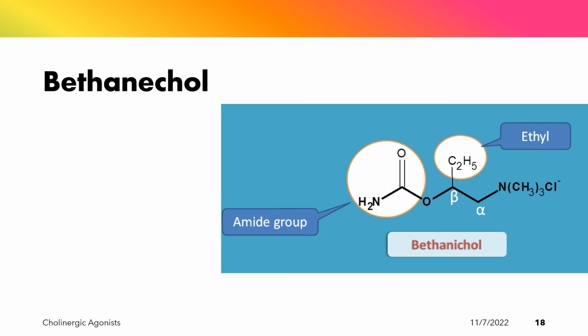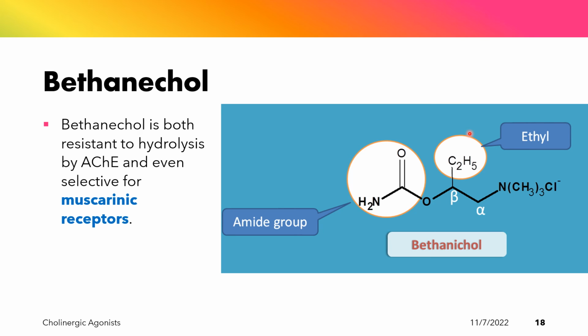In the case of another direct-acting cholinergic agonist, bethanechol, it has the same chemical structure as that of carbachol, except for the presence of a methyl group in the beta position of the molecule. With the addition of the methyl group, bethanechol is both resistant to hydrolysis by acetylcholinesterase and selective for muscarinic receptors.